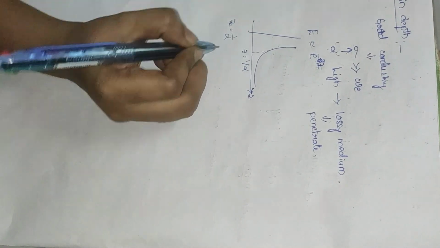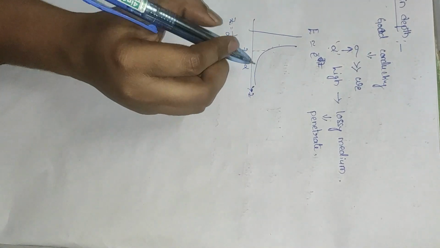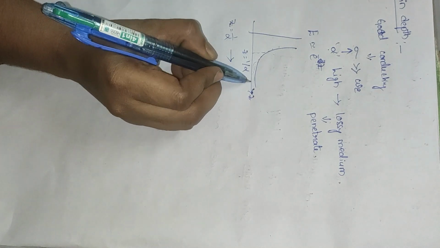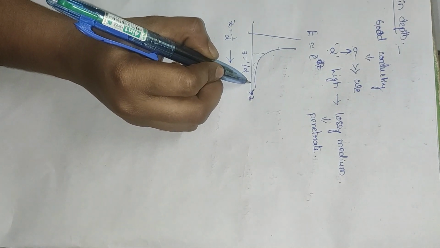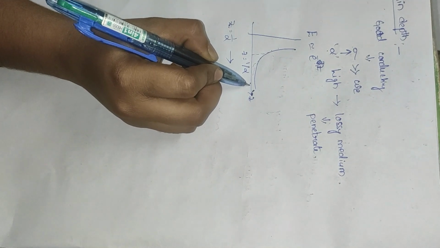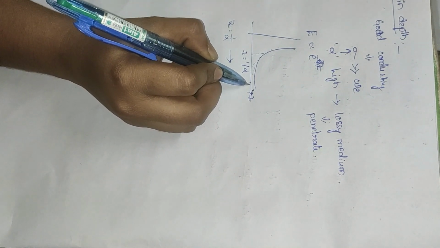At z equals 1 by alpha, the amplitude of the signal has fallen to almost the initial stage. So when the wave propagates in this medium, it travels effectively up to z equals 1 by alpha.